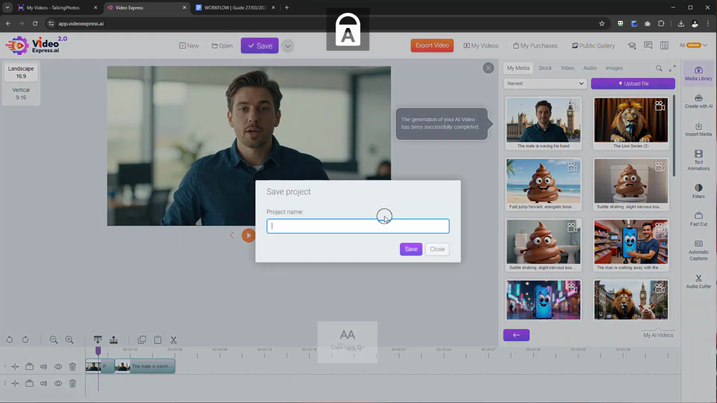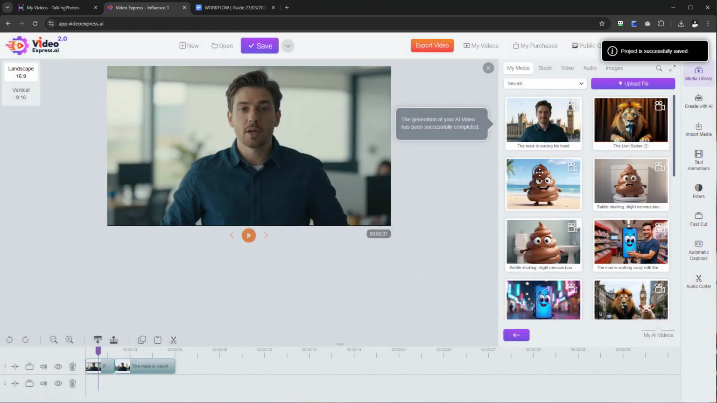So let me just save this. So let's just do this. Influencer 1. And just remember, you can do this with male, female. You can have a merger of both this character and object, Pixar style, as part of your scenes.